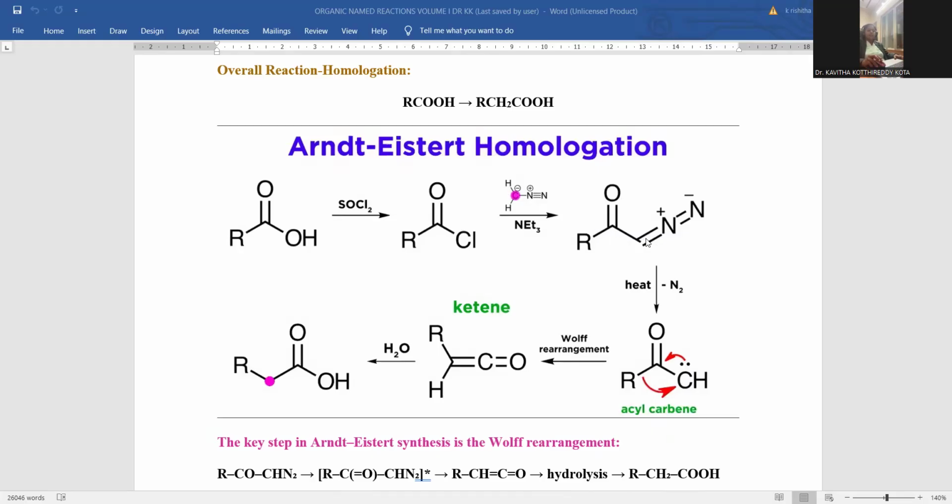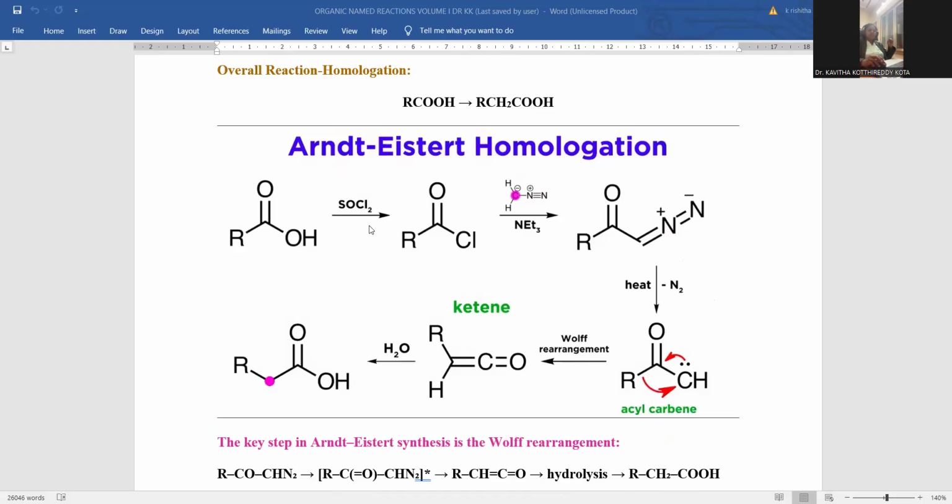Whenever a carbon-carbon new bond is established, here is the kind of diazoketone intermediate formation. The diazoketone intermediate is supposed to be treated with silver oxide by the elimination of nitrogen. Being nitrogen is very heavy in nature, it is easily eliminated from the reaction mixture. Whenever nitrogen is removed from this one, what you can notice here is the formation of a carbene intermediate. Here the carbene intermediate you can observe, but here also carbene intermediate formation is possible.